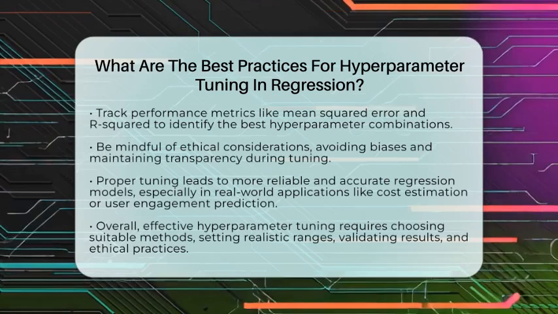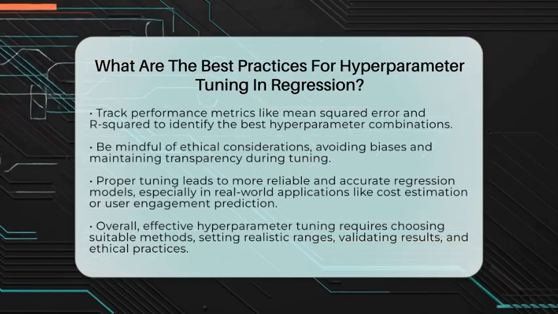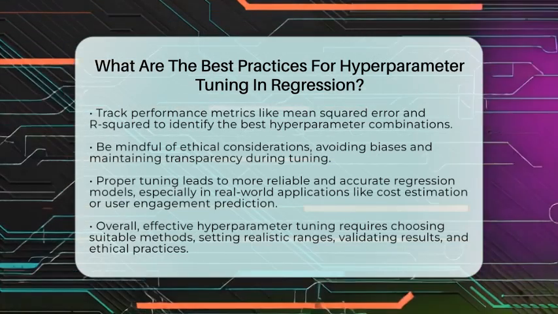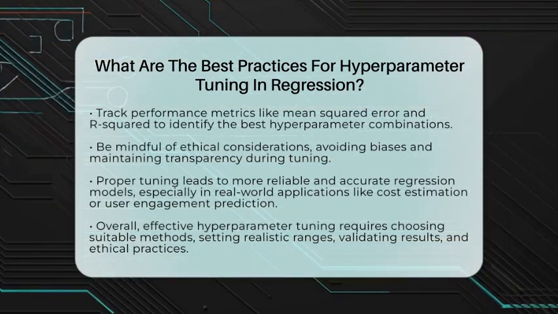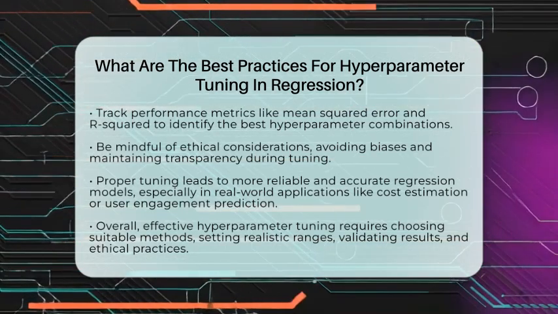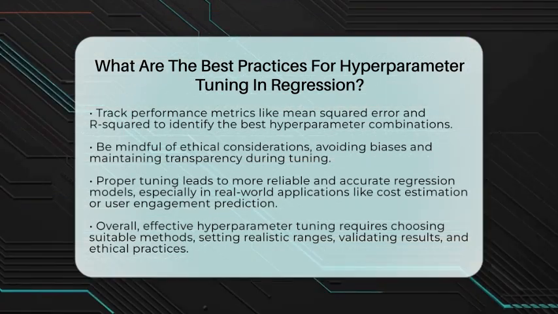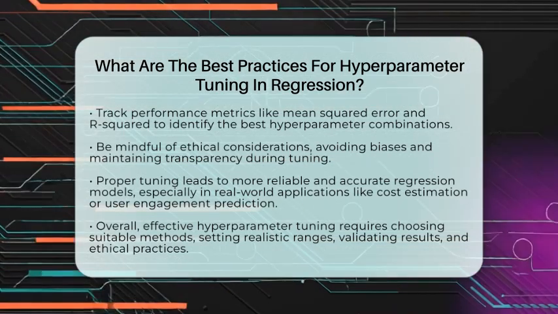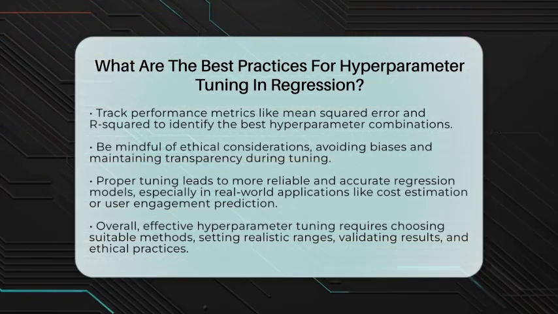To sum up, tuning hyperparameters in regression models is about choosing the right search method, setting realistic ranges, validating carefully, and keeping ethical practices in mind. It takes some effort but leads to models that predict better and are more dependable.